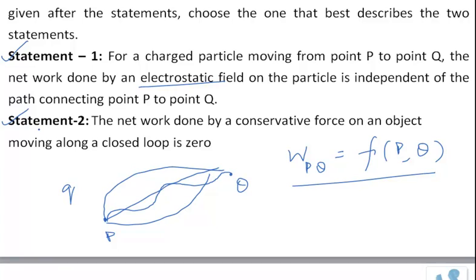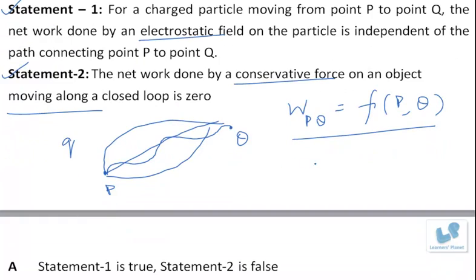Now let us look at statement 2. The net work done by a conservative force on an object moving along a closed loop is 0. Let us say you start from this point and you take some closed loop.